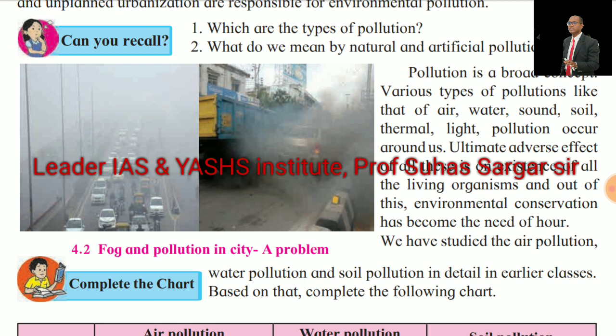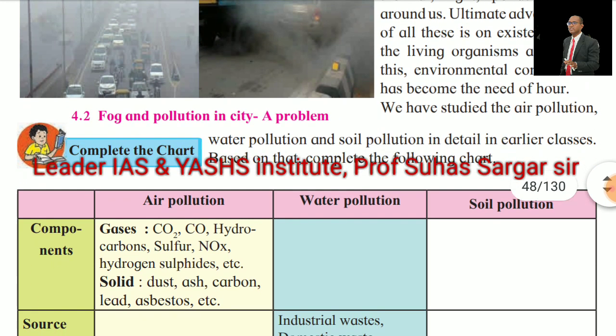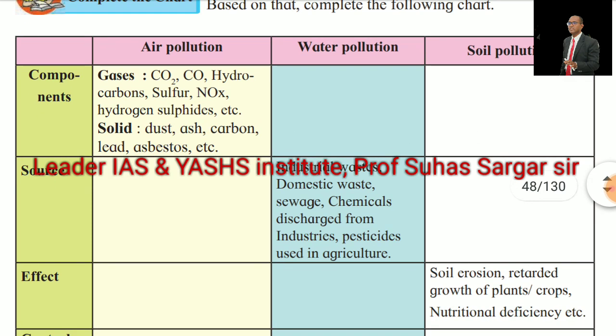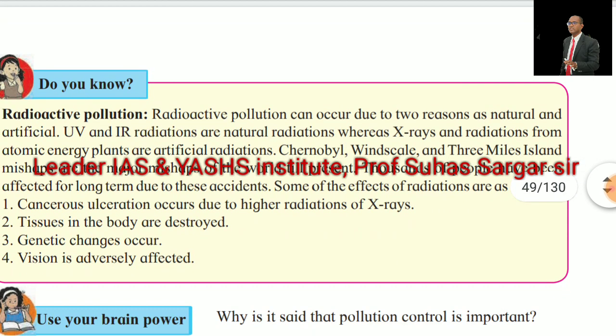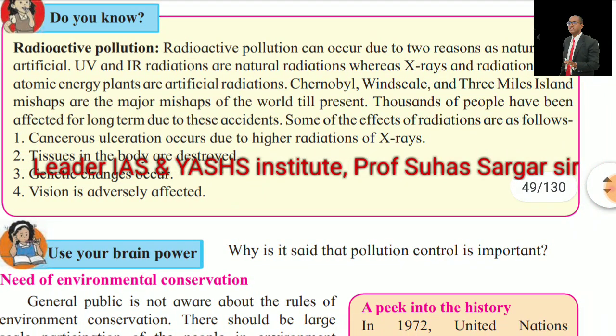We have studied air pollution, water pollution, and soil pollution in detail in earlier classes. Based on that, complete the following chart. First, air pollution, water pollution, soil pollution, components, gaseous, etc. See the chart. Now, in another box, do you know?